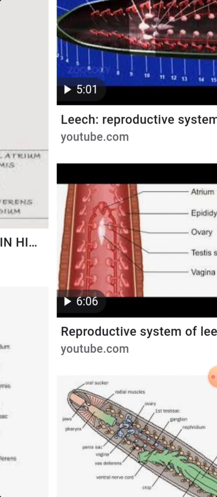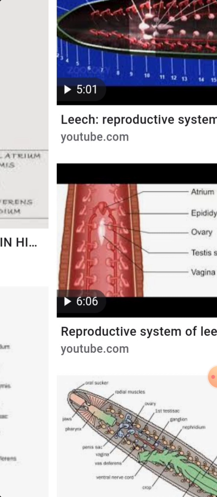Its anterior end is wide and consists of thick-walled single-celled prostate glands. These glands open into the lumen of the atrium with their ducts. The posterior part of the atrium is called the penis sac, which is thin-walled.